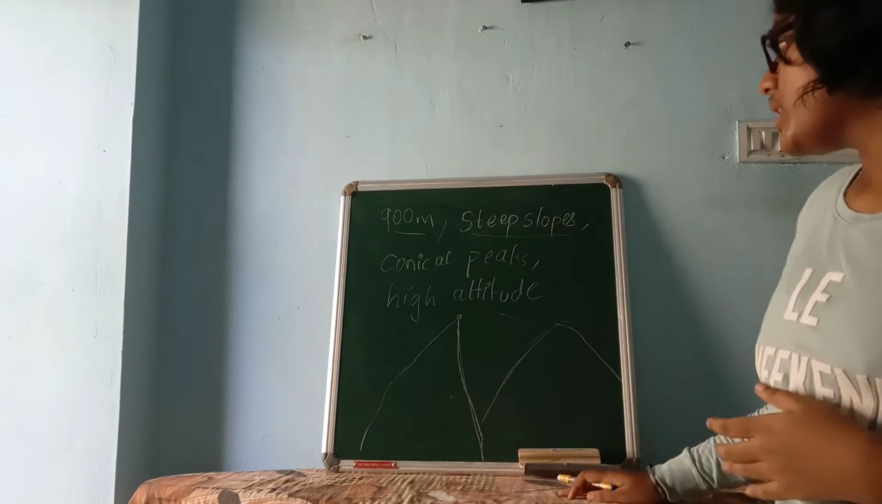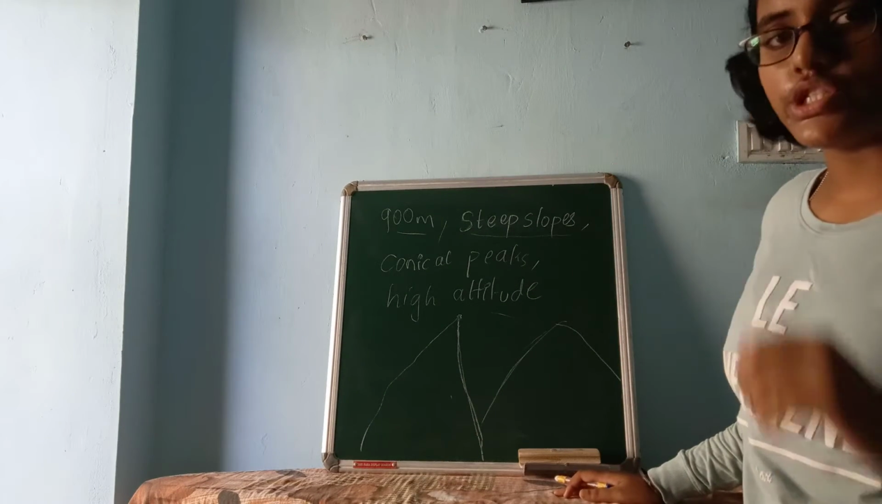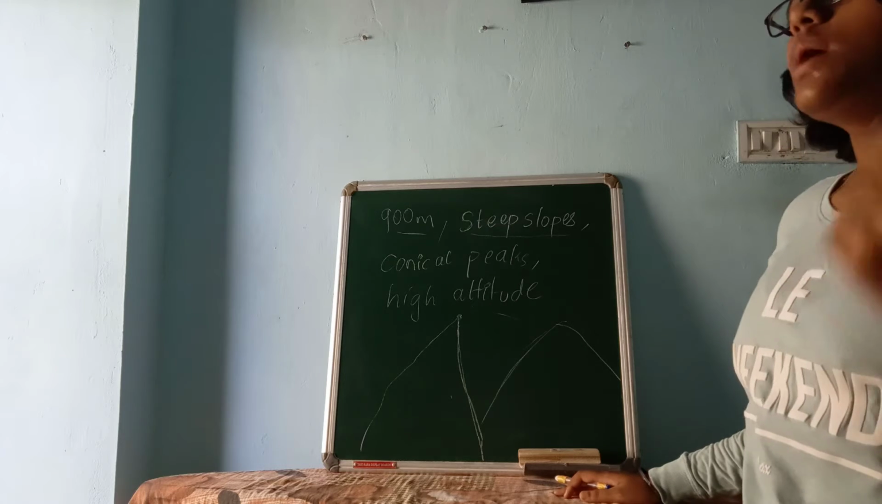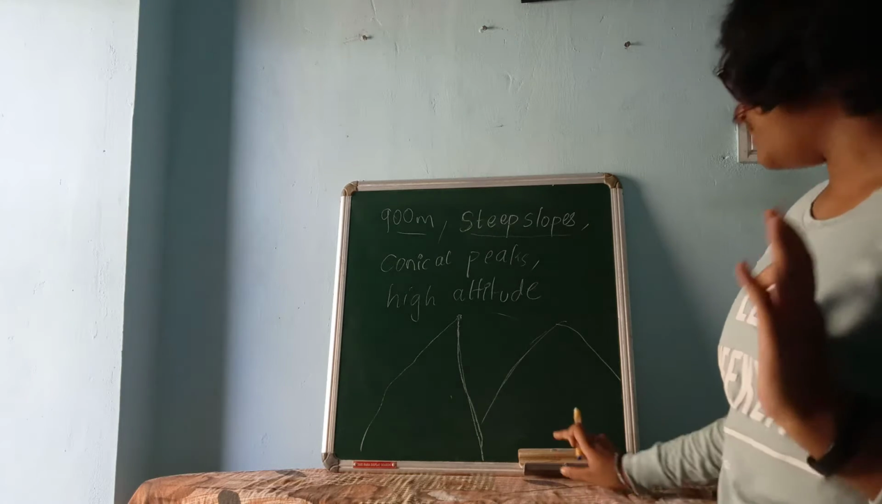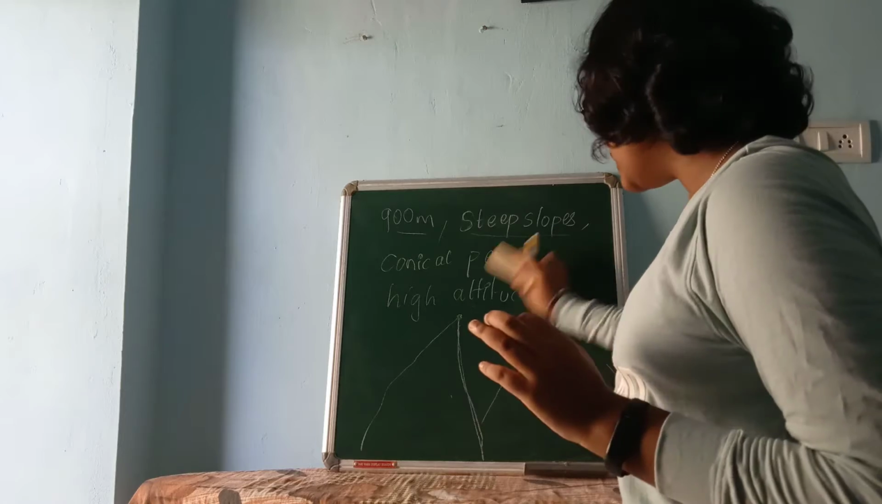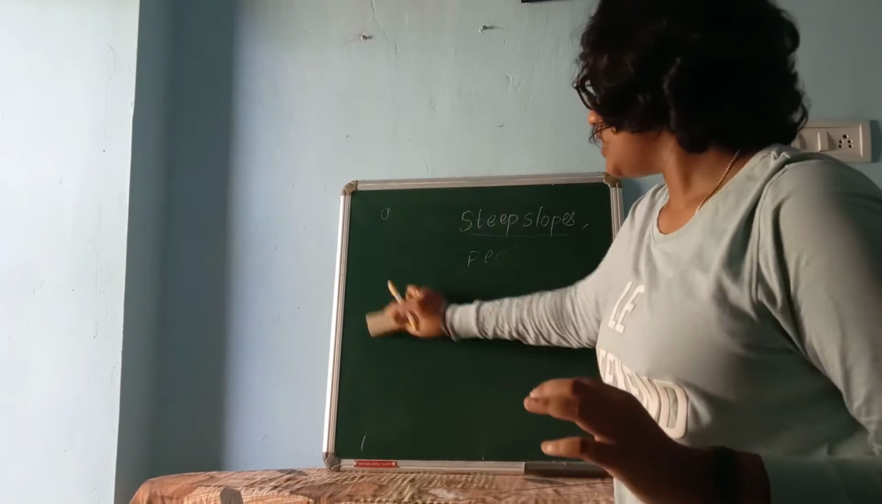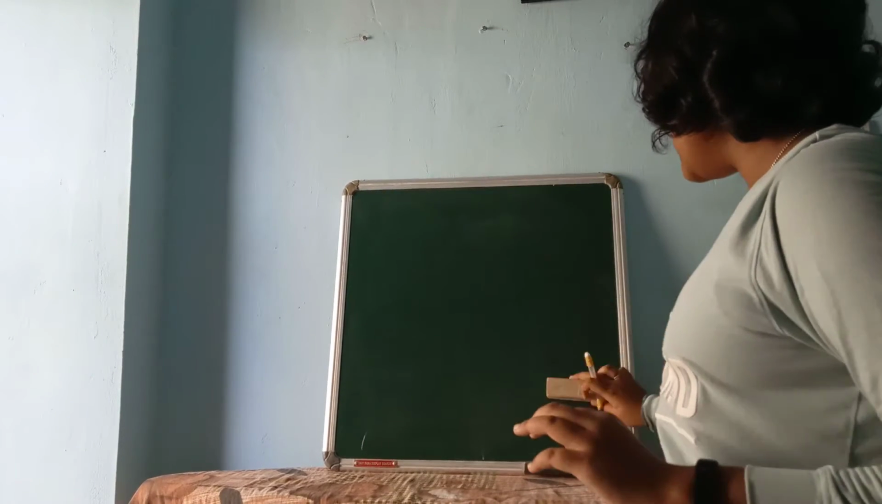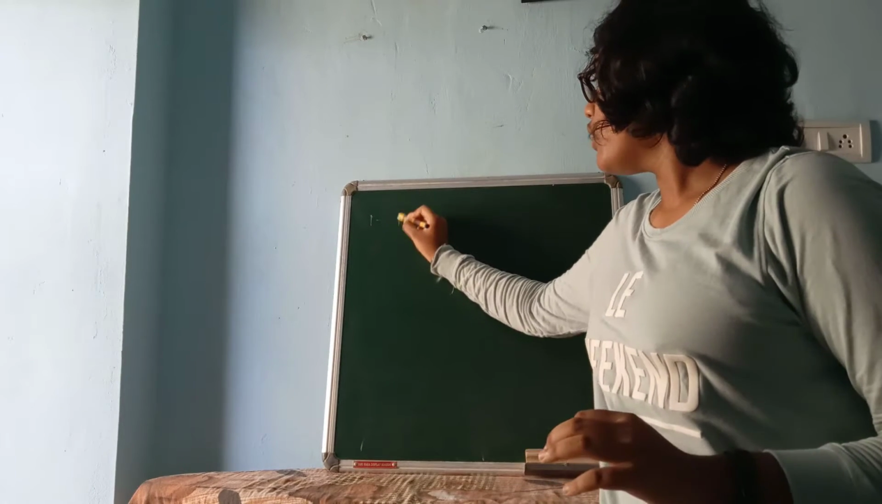Now next, according to the mountain's origin, according to their formation, mountains are classified into three types. What are those? We are going to learn. The first type of mountain is fold mountain.